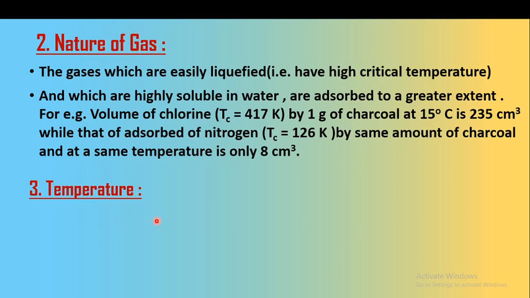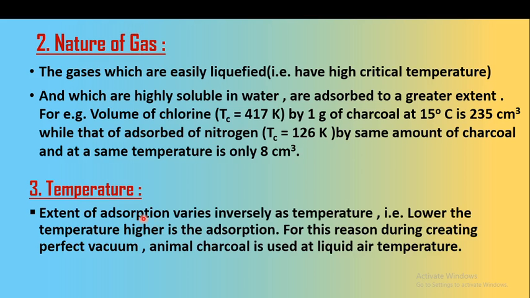The third factor is temperature. The extent of adsorption varies inversely with temperature. The lower the temperature, the higher the adsorption. For this reason, to create a perfect vacuum, animal charcoal is used at liquid air temperature. The effect of temperature on the rate of adsorption is inversely proportional: as the temperature increases, adsorption decreases.